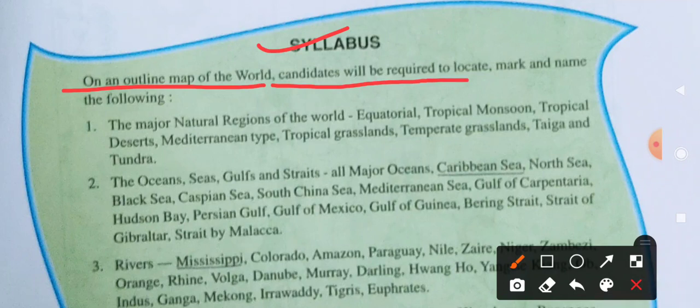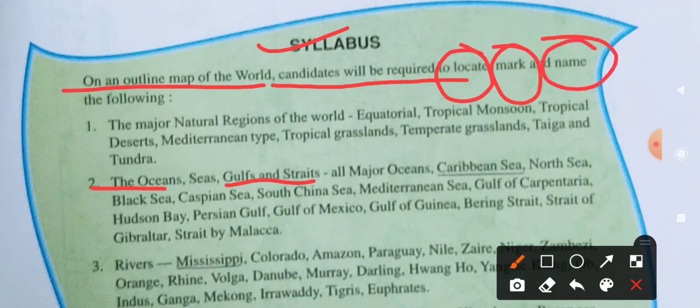The question will be asked simply about an ocean, or maybe something like the Gulf Stream, or a Gulf or Strait. You have to locate, mark and name. Understand what you have to do: locate the location, mark where it is located, and then name it. Sometimes students only locate, sometimes they only mark, sometimes they only name, but you have to do all three things: locate, mark and name. In the sample map I will explain how to do map work.